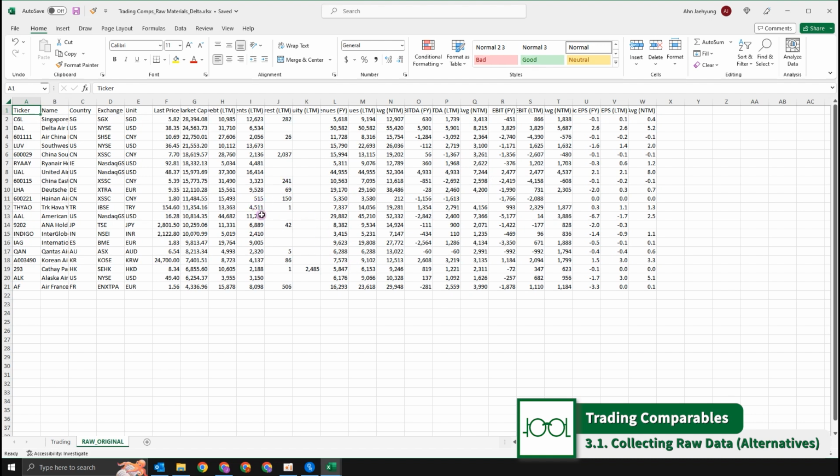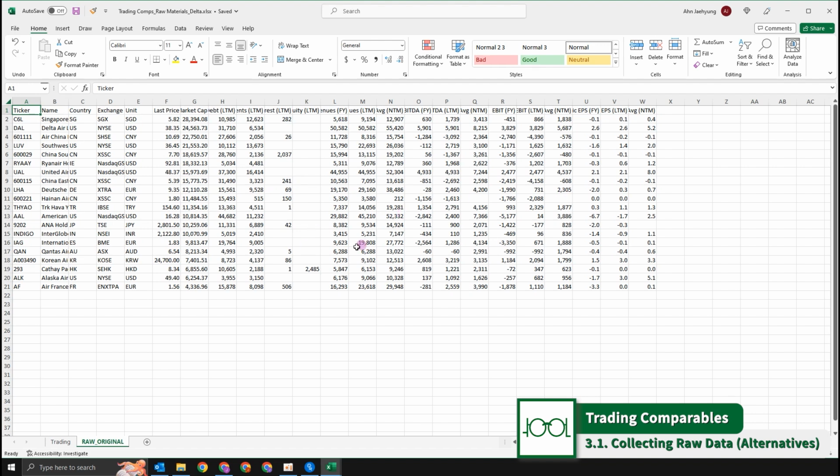And of course, it's a very good target for us to practice because it is relatively easy to find comps companies, so peer groups, since there are multiple competitors with similar business models and similar value chains.